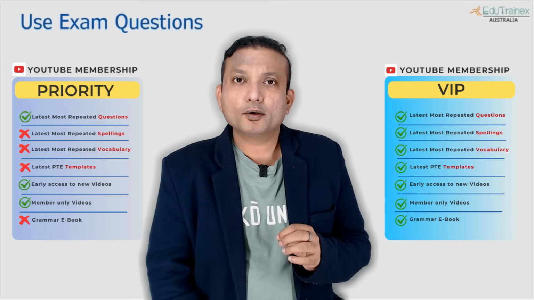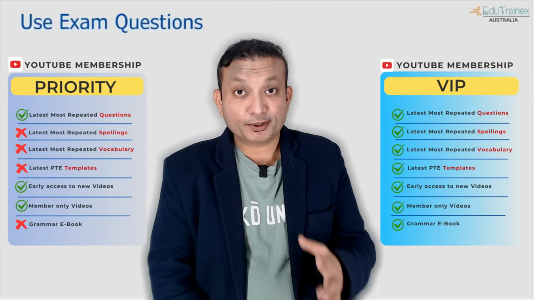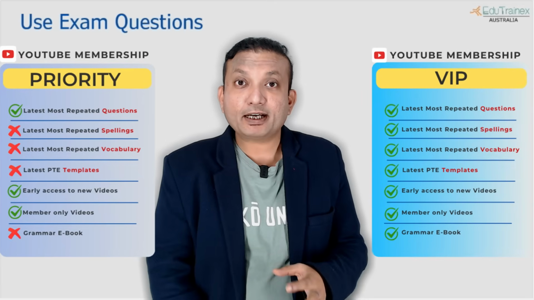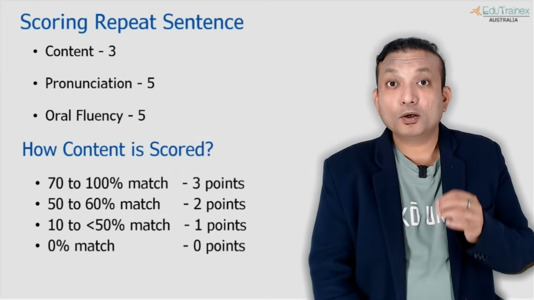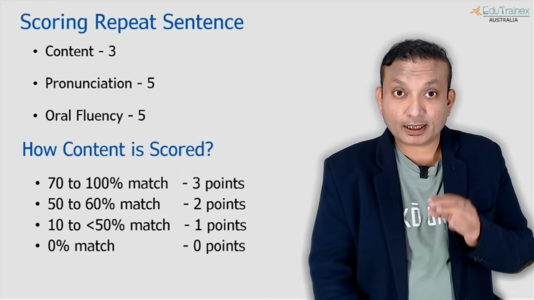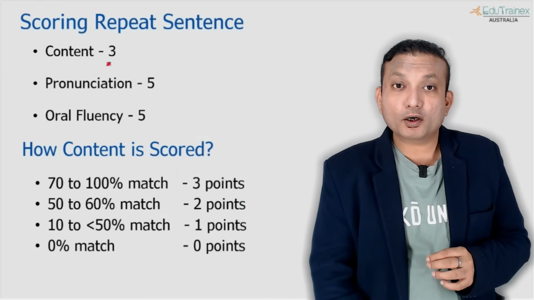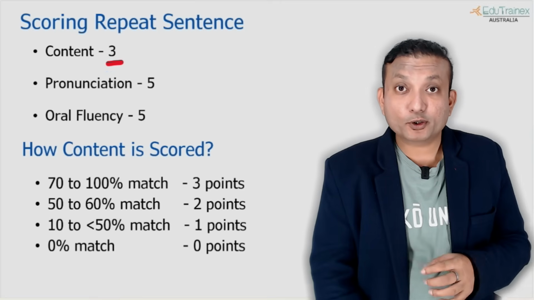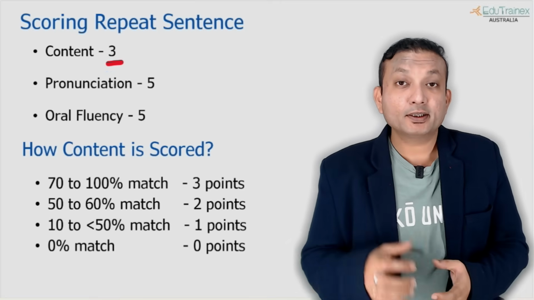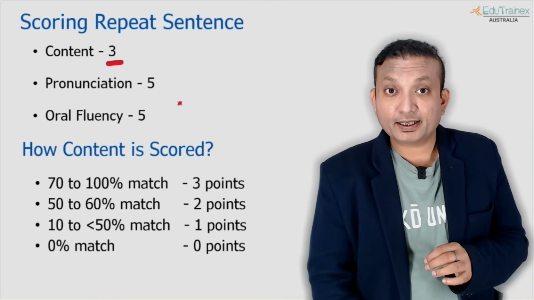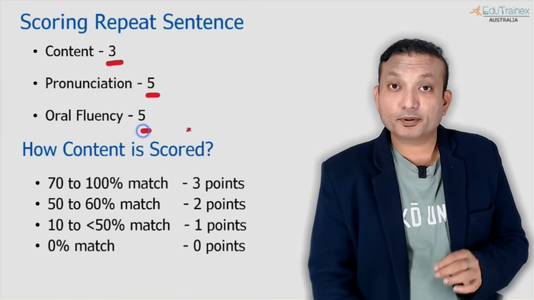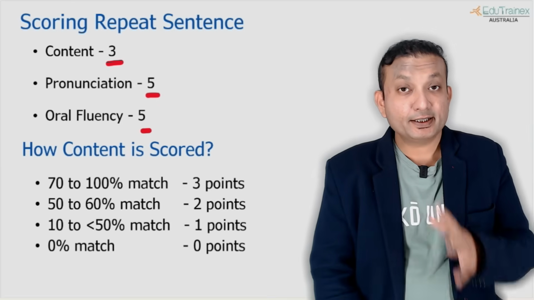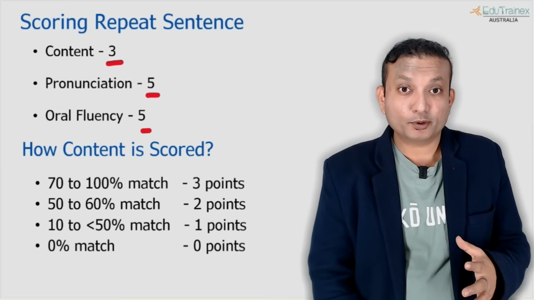Right, so repeat sentence is something that is very, very important for your exam. So firstly, we have to understand how it works, how the scoring is according to what Pearson says, but it will vary slightly. So for content, it's not a very high priority because this is not a memory question. That's why content is given less priority, only 3 points, whereas the remaining 5 points for pronunciation and oral fluency is still there, just like read aloud.